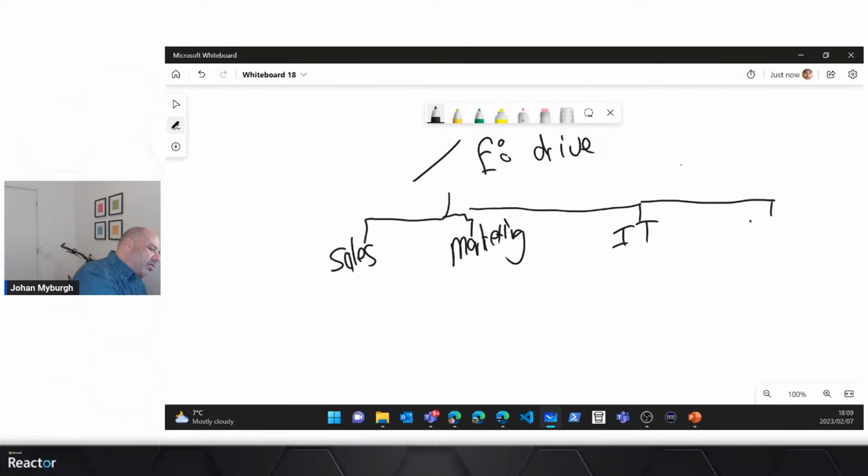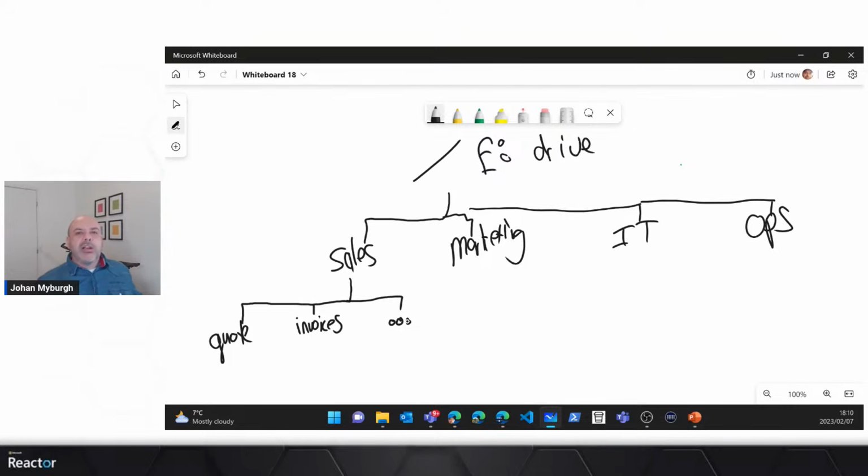And I can think of, for example, the operations team, right, that might want to store their content and documents in a separate folder. But if I take sales, for example, right, sales might want their documents spread across a couple of additional folders, right? So some subfolders there. So under sales, you might find things like quotes. You might find things like invoices, right? And I'm going to dot this out, because actually, if you're in sales, you're probably going to come up with 7 or 8 different folders of typical documents that you end up working with.